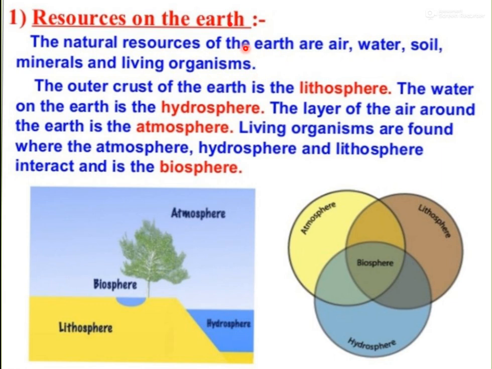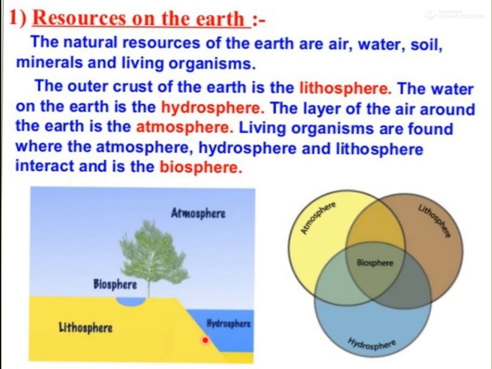On our earth, the outer crust of the earth is called the lithosphere. So, in simple language, we can say the land area is known as lithosphere. You can see here, this one is lithosphere, the land area, either underground or on the ground. The water on the earth is called hydrosphere.